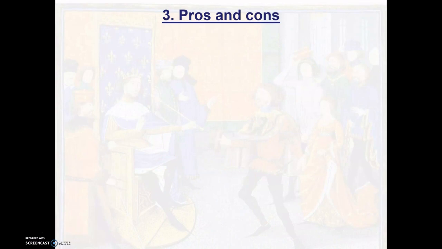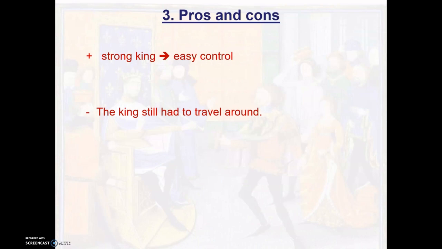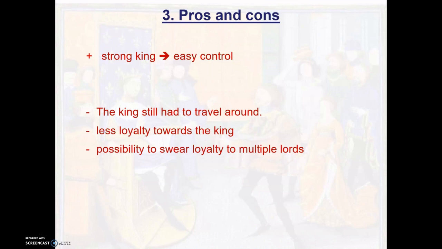This system was effective because a strong king could reign over a country without having to control every citizen himself, but it had also a lot of flaws. The king still had to travel around all the time to control his vassals. Because the vassals are now sustained by the land which they rule over, they have less loyalty towards the king, focusing more on their own power as opposed to when they were sustained by the king and lived at the royal court. A vassal could also swear loyalty to multiple lords in order to gain more land, which shows lack of personal loyalty, which in turn weakens the position of the king.